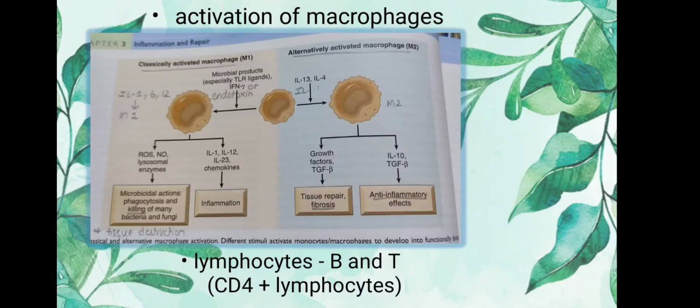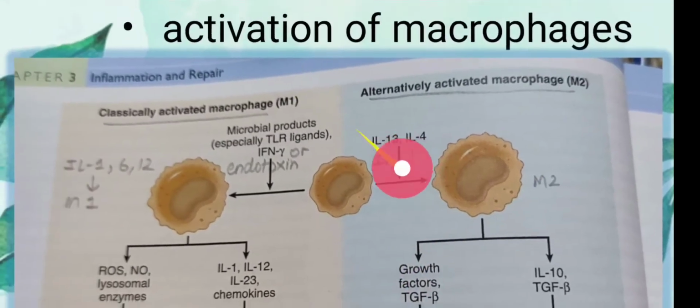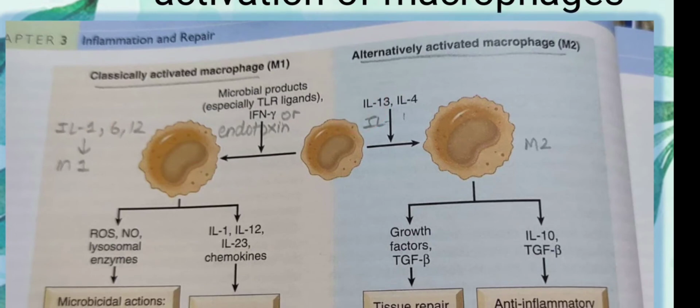Now, activation of macrophages. How are these macrophages activated? So there are two pathways. This is a picture from Robbins, and the two pathways are classical and alternate. Classically activated macrophages are known as M1, and alternatively activated macrophages are called M2.